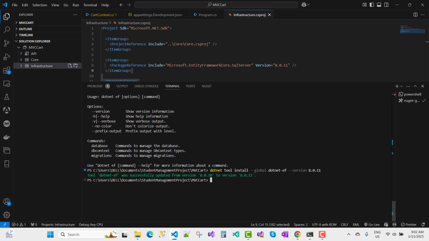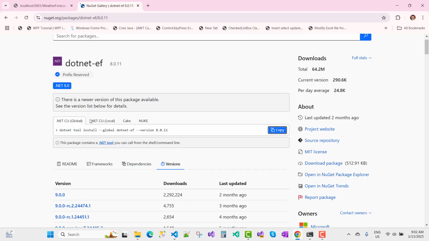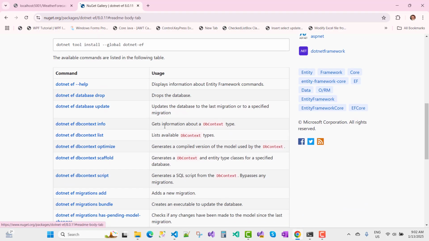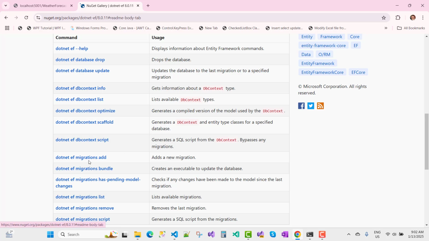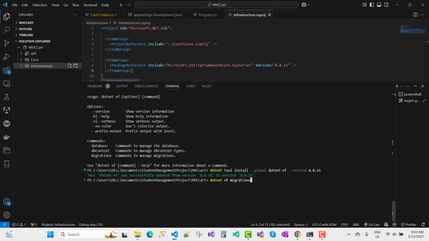Okay, now after that you can use the dotnet command dotnet ef. dotnet ef is the primary command, and after that you can use migrations, and you can see that command actually. Here we have dotnet ef migrations. So here you can just go for migrations, add, and the migration name is Initial.